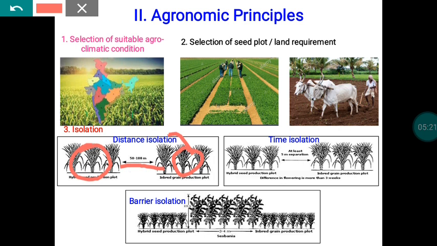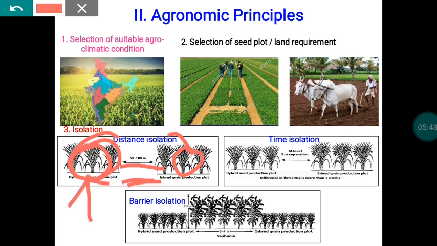So in order to have a seed with assured genetic purity, your seed crops need to be isolated from the possible contaminants. For this purpose we can leave some space. In the case of paddy, we are recommending 3 meter isolation distance. At 3 meter level there should not be any crop, so we have to leave some space. This process of isolation is normally known as space isolation.